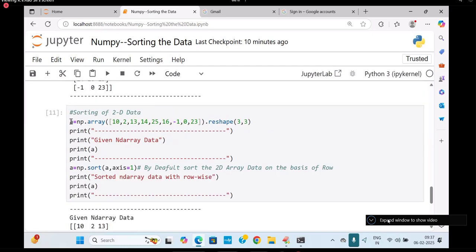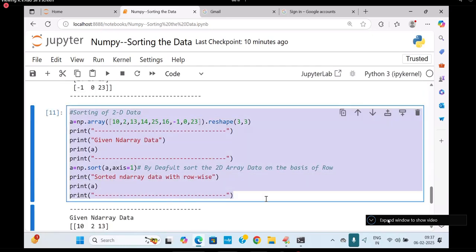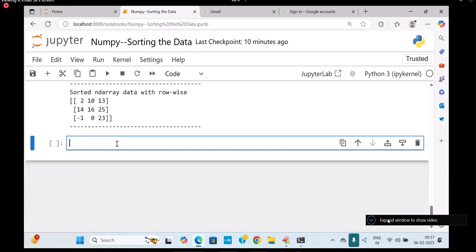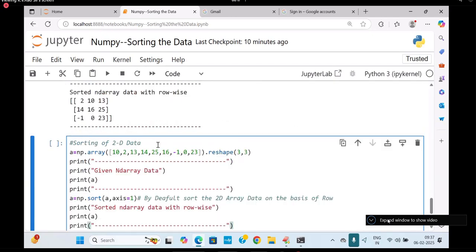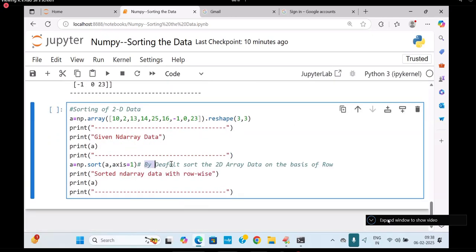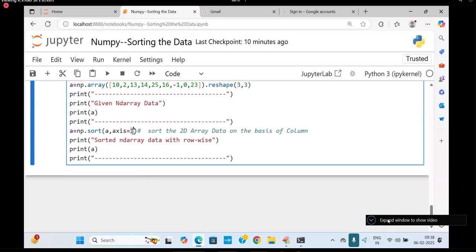Now next I will go for sorting the data based on columns. Sort 2D array data on the basis of column. Column I will take. Here I am writing axis is equal to 0.